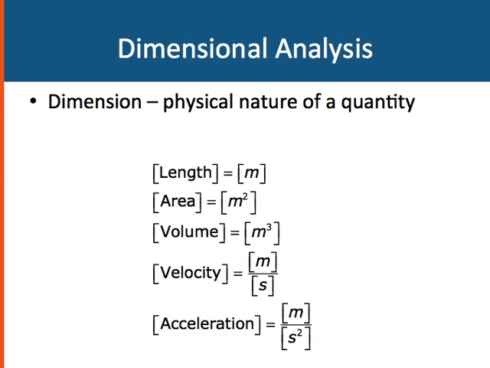So dimension is the physical nature of a quantity. And dimensional analysis is something we're going to do to look at the dimensions of equations, of different values that we calculate. Length, for example, is a dimension. If I say I've got 3 of something, it doesn't really tell me the physical nature of it, but if I have 3 meters, it tells me the dimension. Or if I have 3 square meters, it tells me I'm dealing with an area, or 3 cubic meters, a volume. Velocity would be in meters per second, so its dimension is length over time. An acceleration we measure in meters per second squared, so its dimension would be length over time squared.